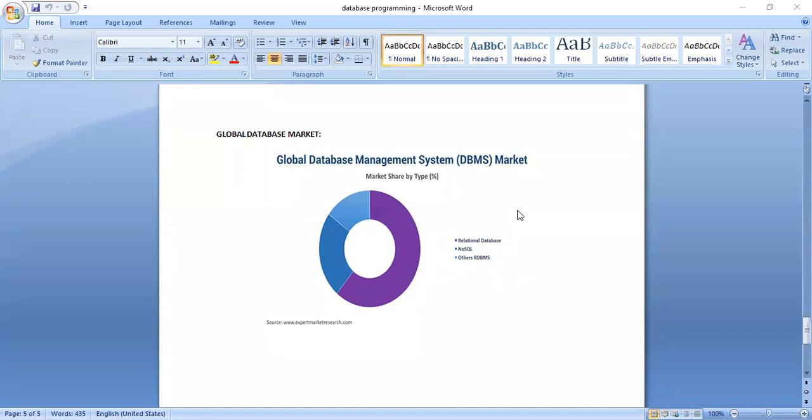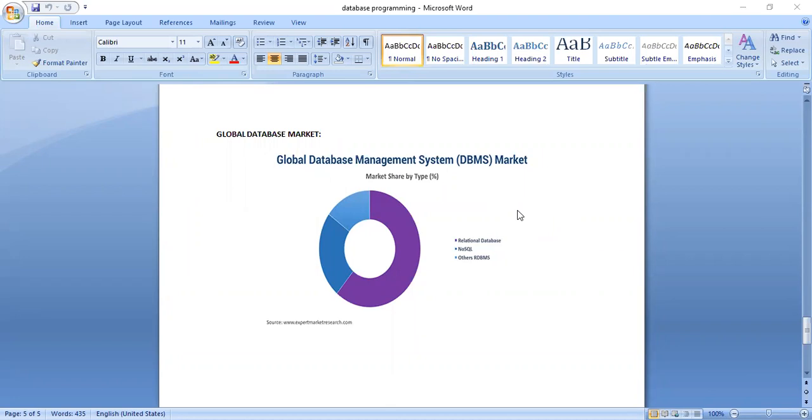RDBMS store the data in terms of tables. DB2, Oracle, MySQL, SQL Server are all examples of RDBMS software. The majority of companies are using relational database models, meaning they use a tabular format to store the data.